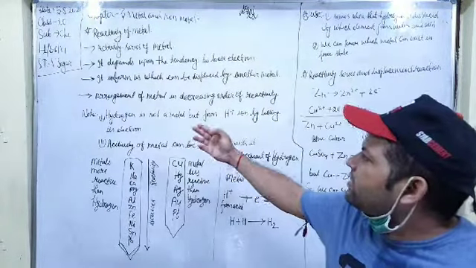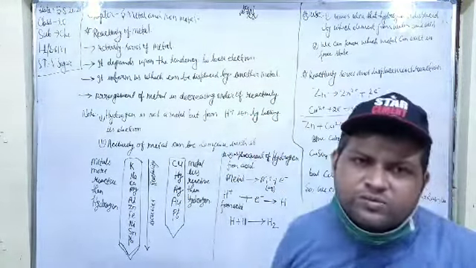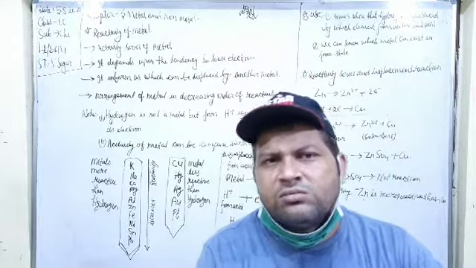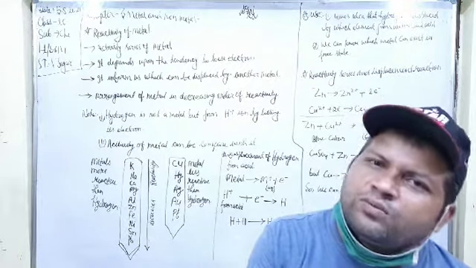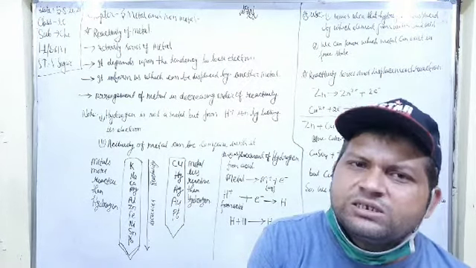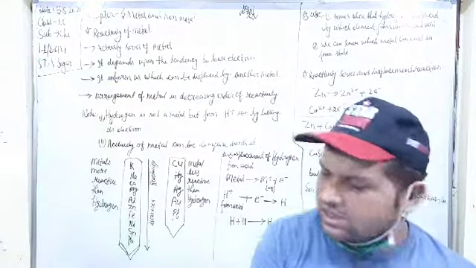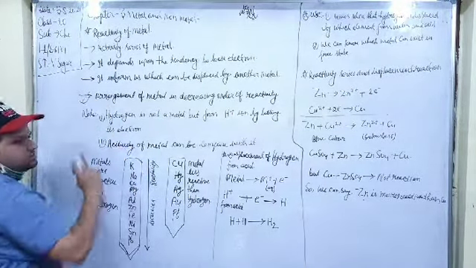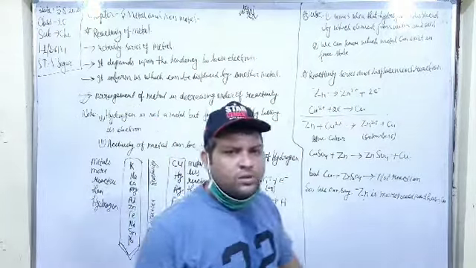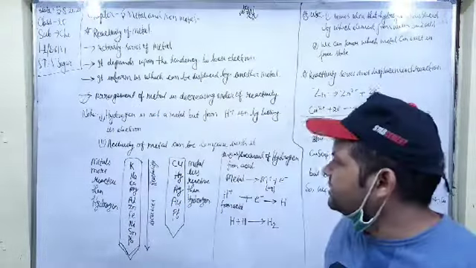And what is the reactivity series? The arrangement of metals in decreasing order of reactivity is called the reactivity series. This term is very important for us, so you have to note all these things.